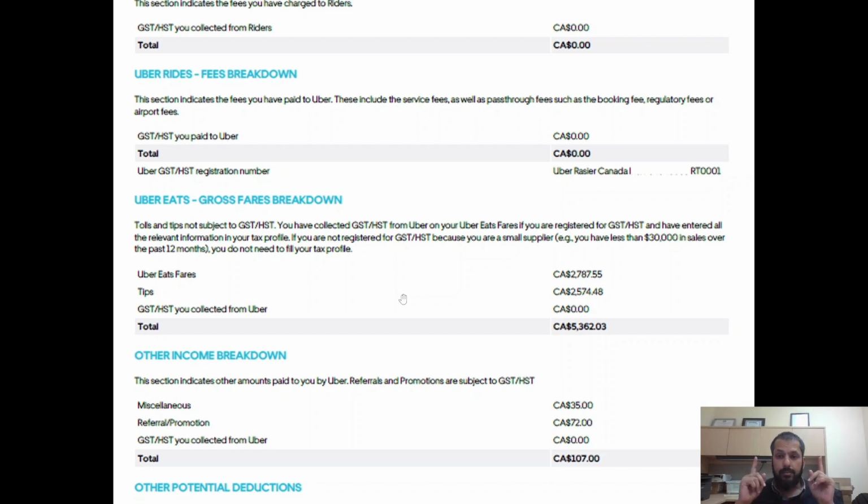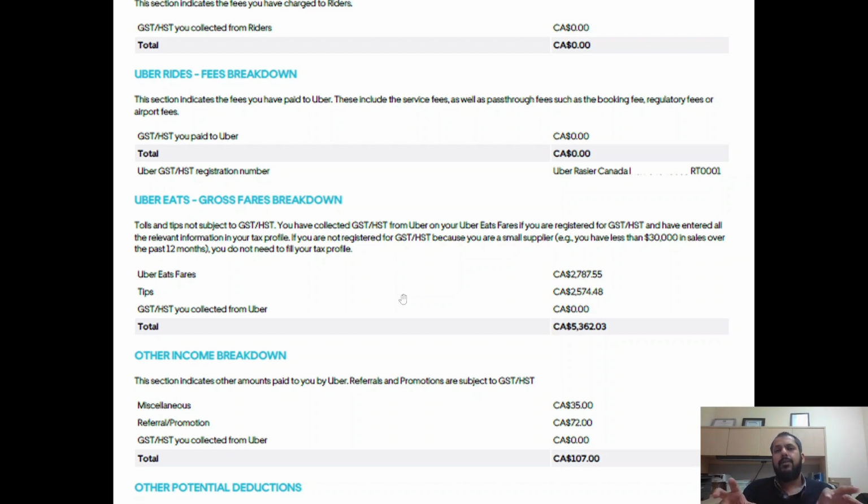Obligation number 2 is to report or provide that information to Uber so that Uber can start charging HST on your sales. And number 3 is you will have to file a GST or HST return now because you are GST HST registered.